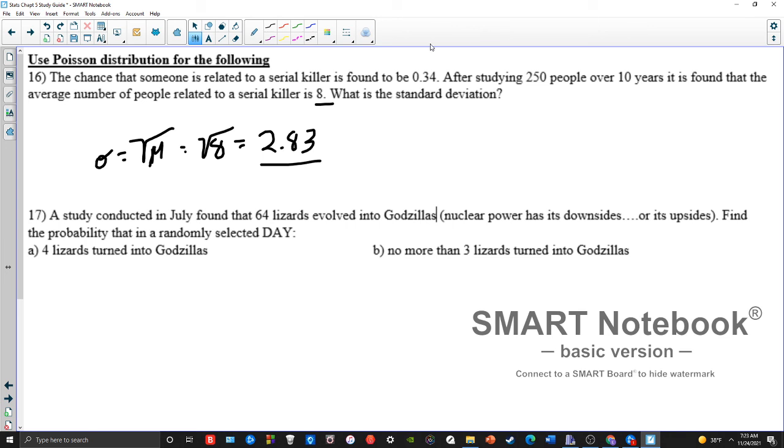So again, it does say that the chance is 0.34. It says we have 250 people over 10 years, blah, blah, blah. Again, none of that matters. We just simply have the average number of people, which is 8. We square root the average to get the standard deviation, and then we're done. Okay? Don't need to bother with all that other junk there.